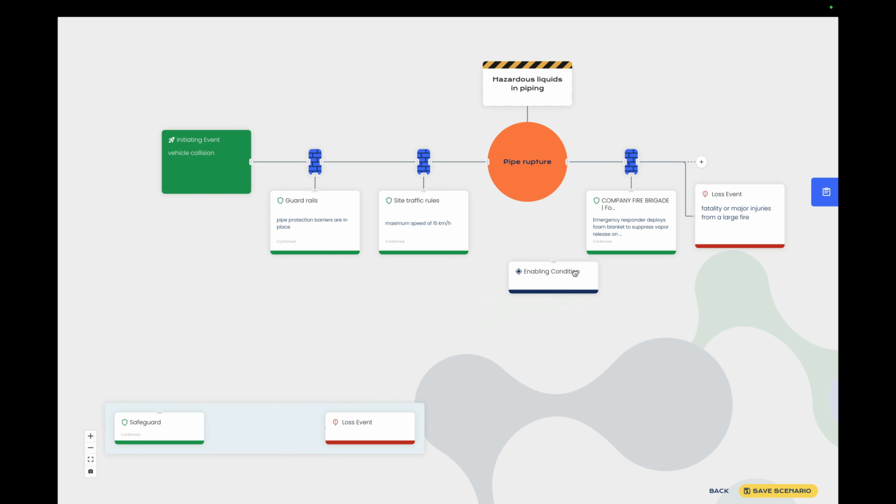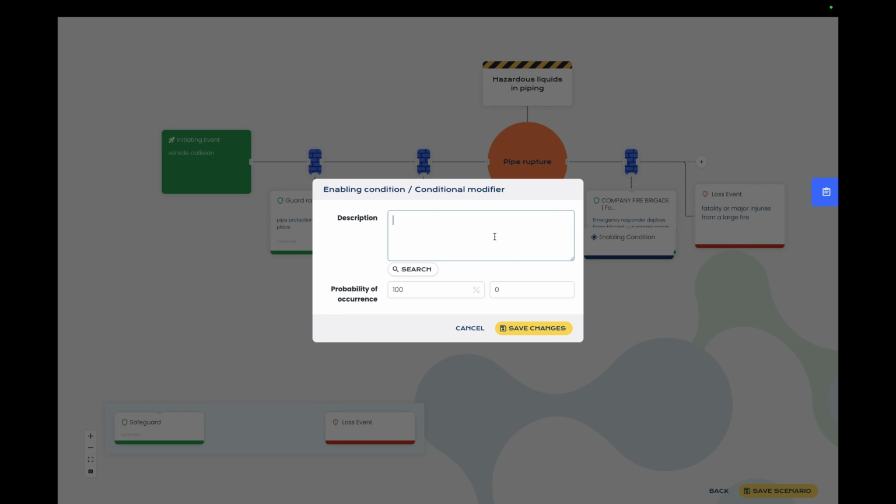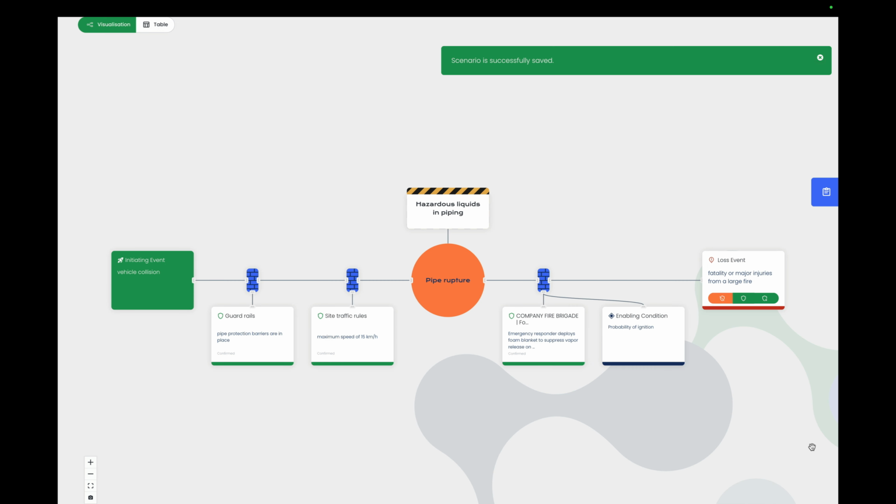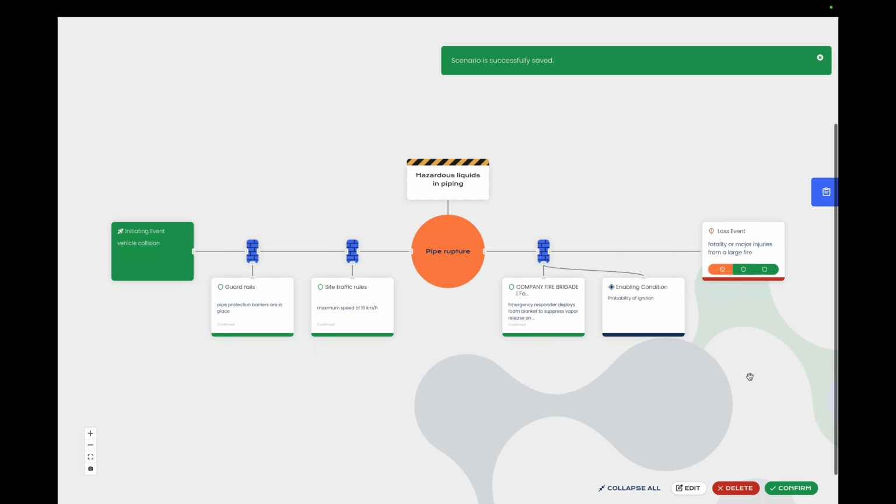Next to safeguards, we could also add enabling conditions to the event chain. In this case, the probability of ignition would make sense. Let's give it a probability of 10% for now. When the HAZOP team is happy with the scenario, we can hit save. And finally confirm the scenario to indicate that the scenario is complete.